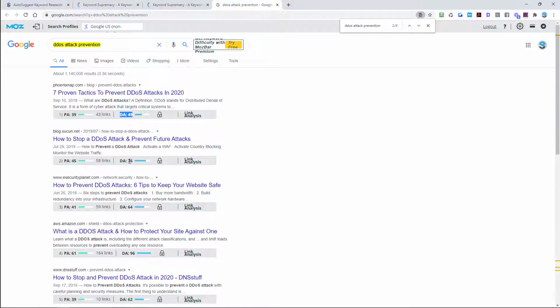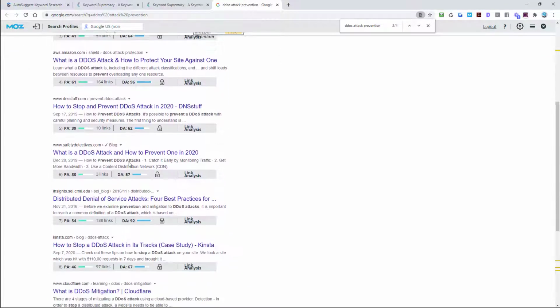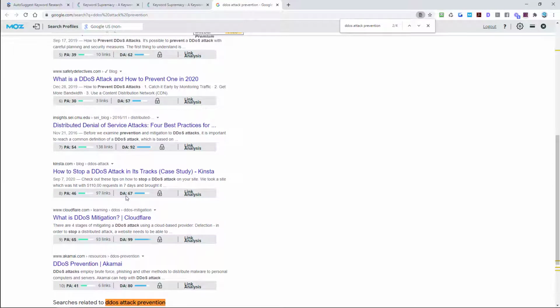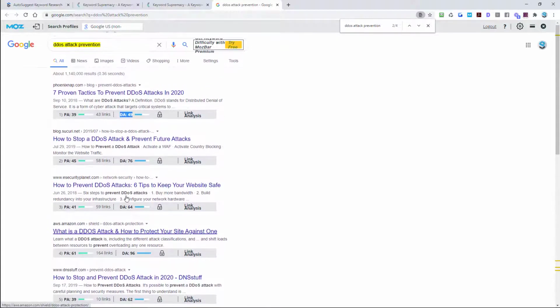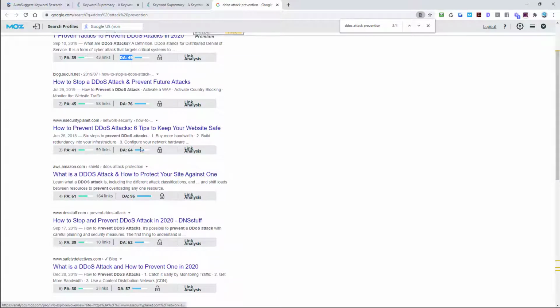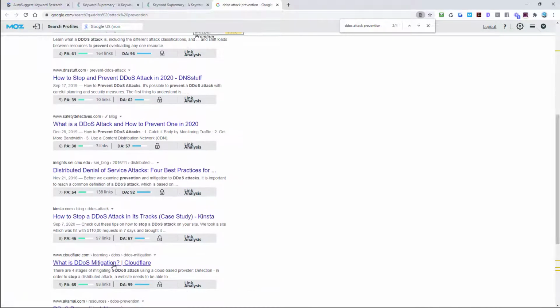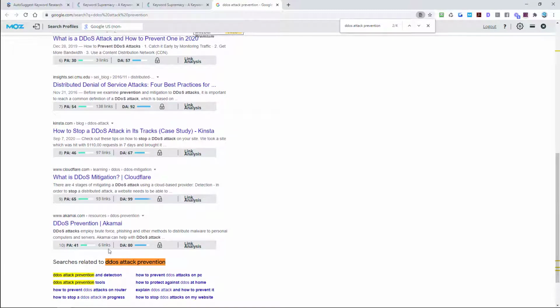You can see DA 49, 76, 64. So basically every one of these is above 50. None of them are actually optimized for the actual keyword. And then the next thing we can look at is that this is an inner page that's ranking with 43 links, another inner page with 58 links, inner page 59 links, inner page 164. And then we see this one, inner page with only 10 links, and a blog post with only 3 links. So it's definitely possible. Here's another one, an inner page with only 6 links.